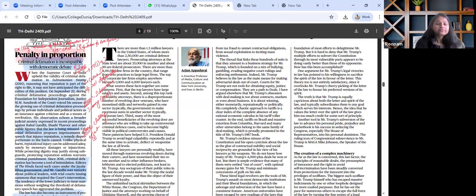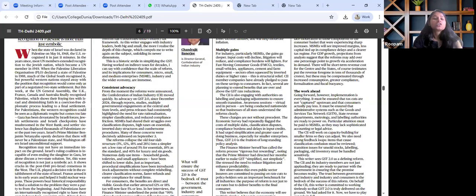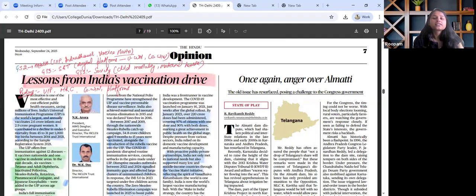Afterwards, the next important article in the paper that catches our attention talks about lessons from India's vaccination drive. When we map this topic, it will fall under GS paper 2 health, under which the Universal Immunization Program, Mission Indradhanush, Vaccine Maitri, all these themes can be read and revised.